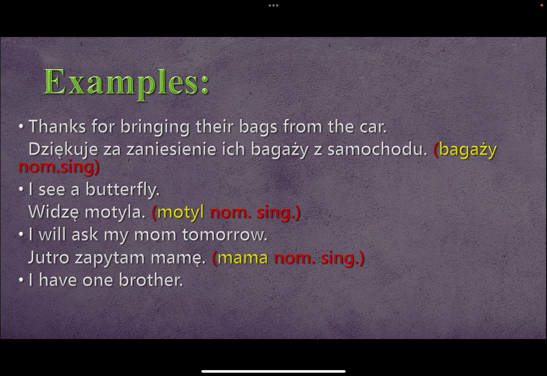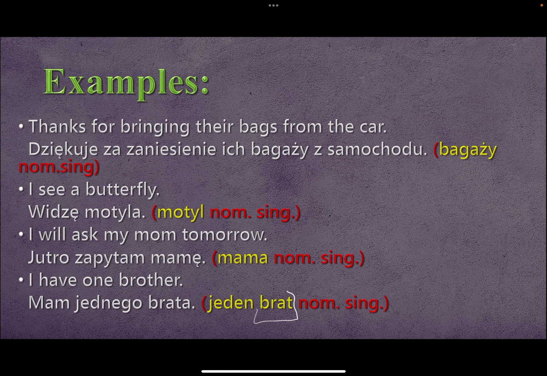I have one brother. Mam jednego brata. So jeden brat, that's the word of interest. This is the noun, ends with a T, so that's masculine singular. In accusative, it's going to be brata. It's the object of the sentence. It's the person who is the action being done on.